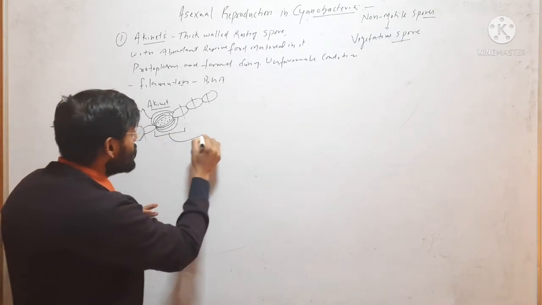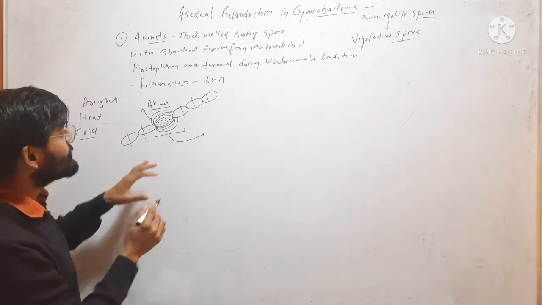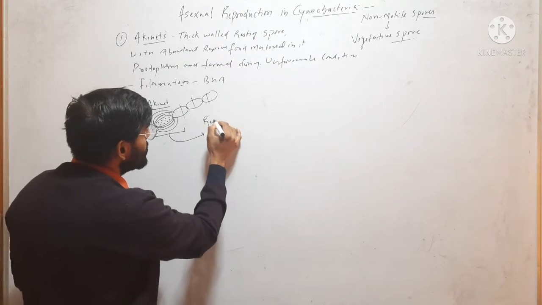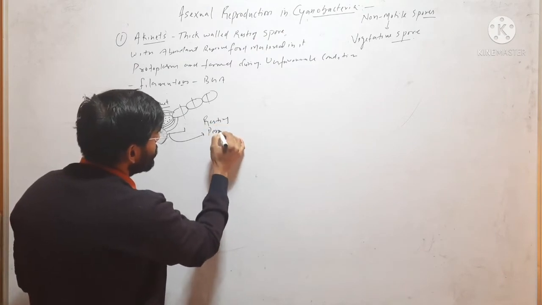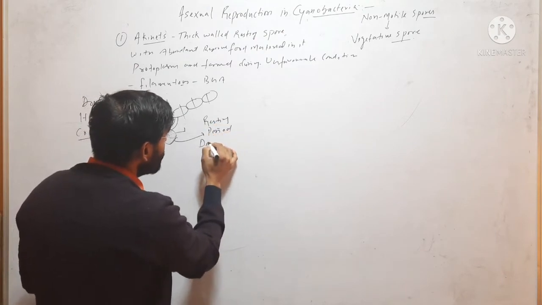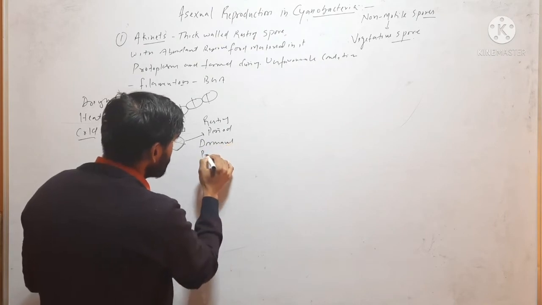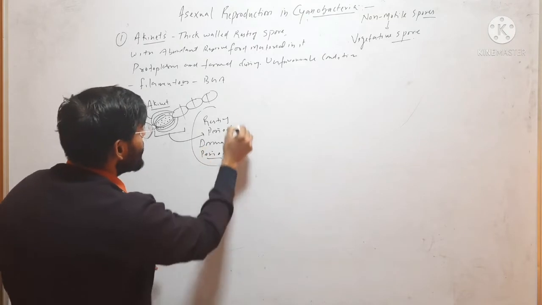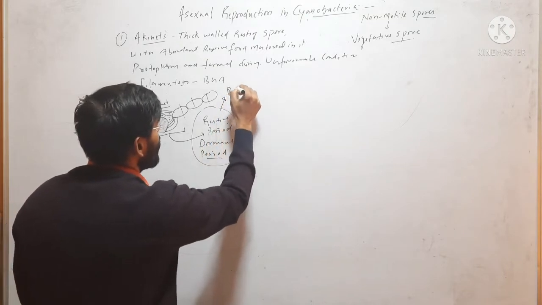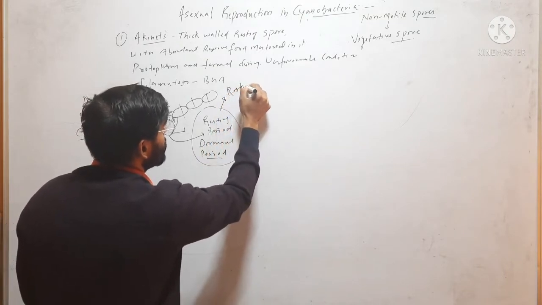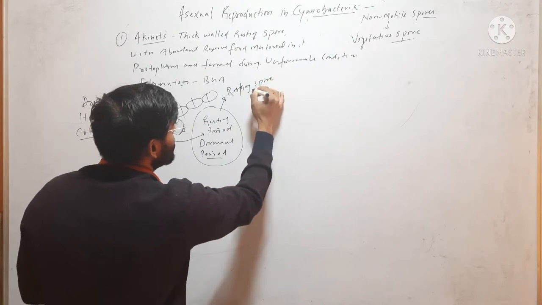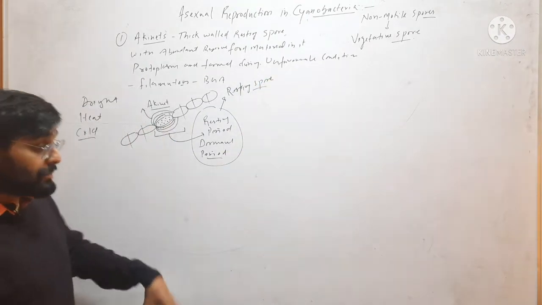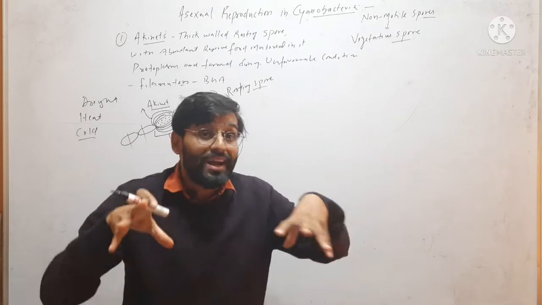During unfavorable condition, it undergoes a resting or dormant period. That is why it is called a resting spore. Any spore that undergoes a dormant period before its germination is called a resting spore.